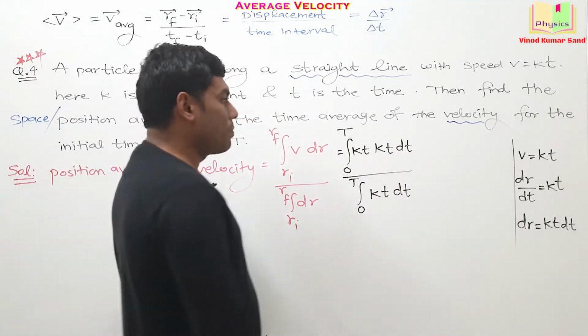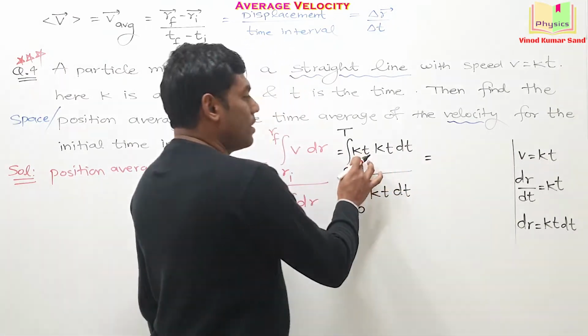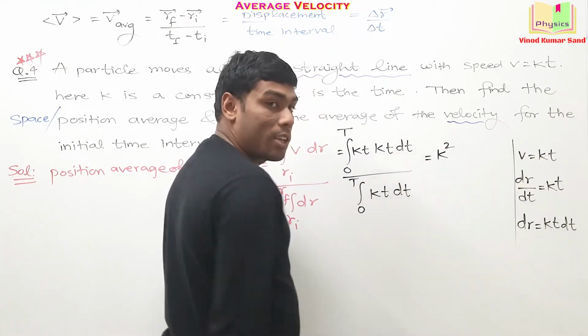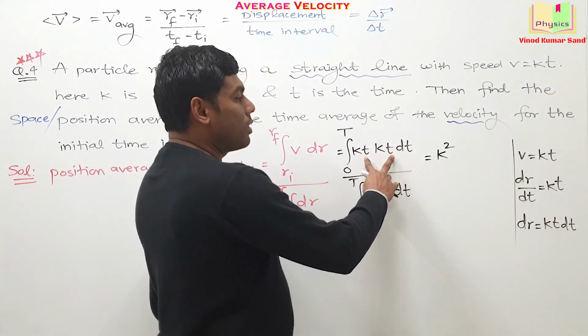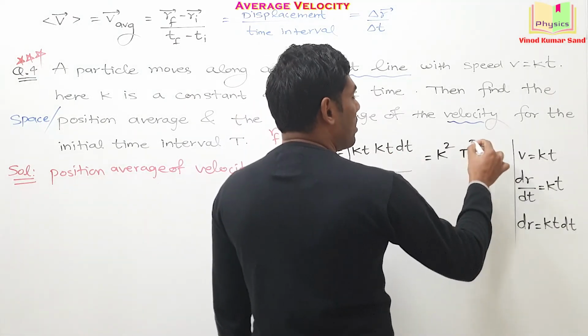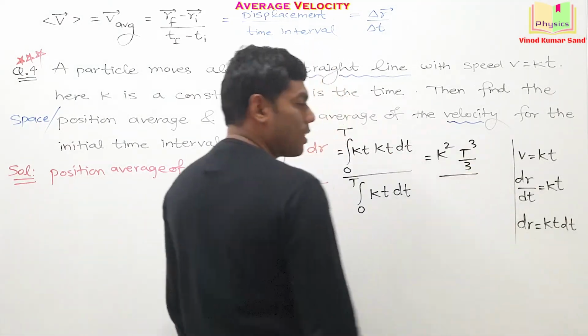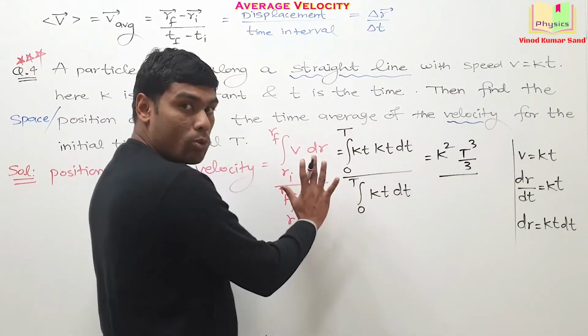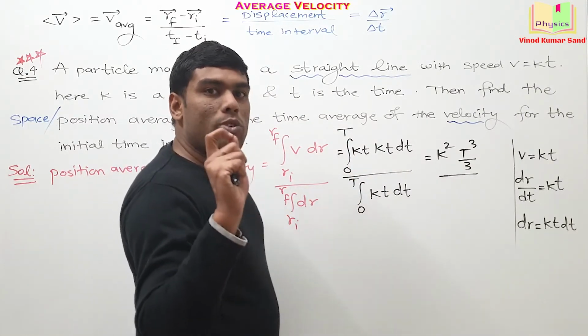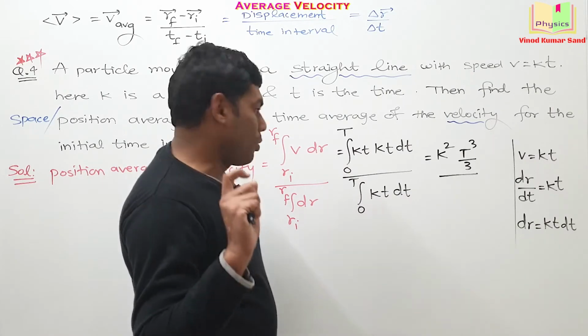Now it's a simple thing, we can compute it here. This k and k, they are constant, so I am taking them outside, so it is k square. Then you will be left with the integration of t square. Integration of t square will result into what? T cube by 3. Put up the limits, you know how to simplify the integrations. And if you don't remember, check the video of the integration in the mathematical tools playlist.